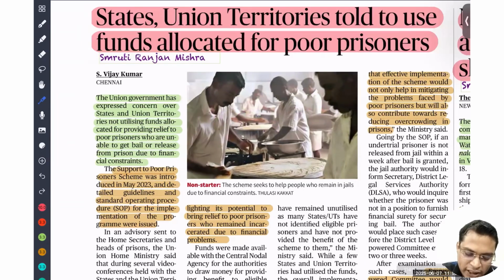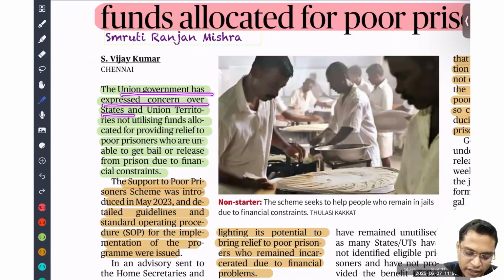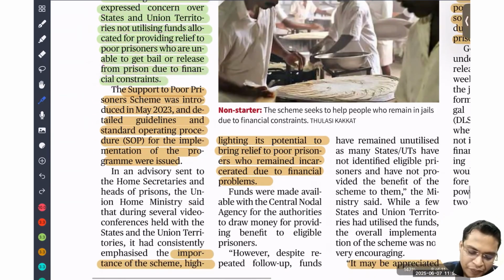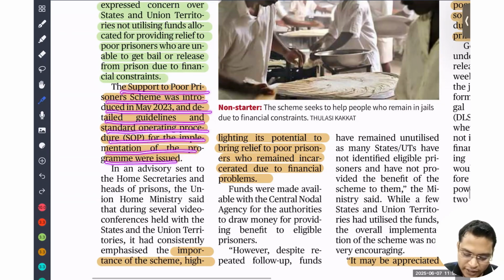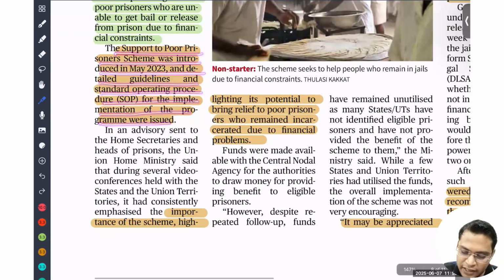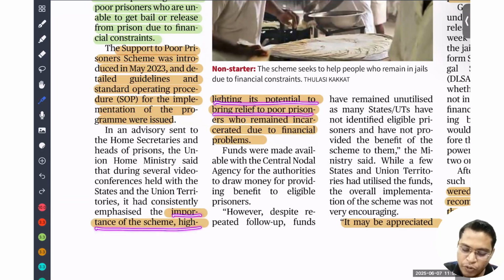The union government has expressed concern over the states and union territories not utilizing the fund allocated for providing relief to poor prisoners who are unable to get bail or release from prison due to financial constraints, because so many people are very poor. The Support to Poor Prisoners scheme was introduced in May 2023. A detailed guideline and standard operating procedure for implementation of the program was issued. The importance of the scheme highlights its potential to bring relief to poor prisoners who remain incarcerated due to financial problems.